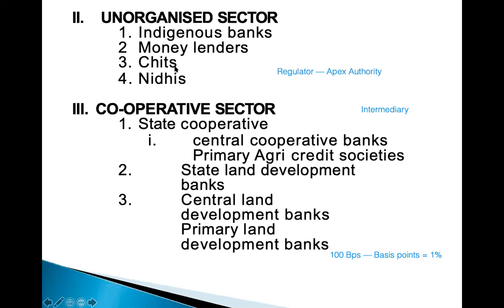Then we have the chit funds, all these local chit funds, like in a colony where 10 people pool money. These all come under the unorganized sector. There are some state cooperative sector, central cooperative sector, primary agricultural credit societies which lend and borrow money, and then we have state land development banks. All these are participants, right? And primary land development banks, central land development banks, etc.